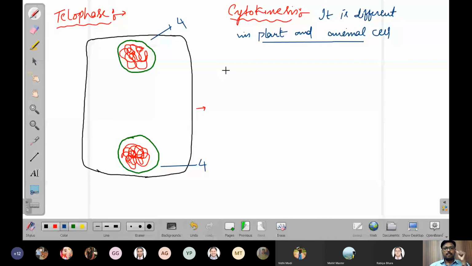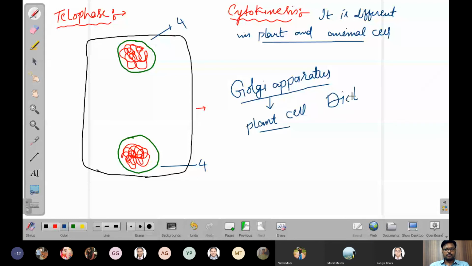Now, here I am writing a name. Just identify this. Golgi apparatus. What is it called in the plant cell? Dictyosomes. Yes, very good.